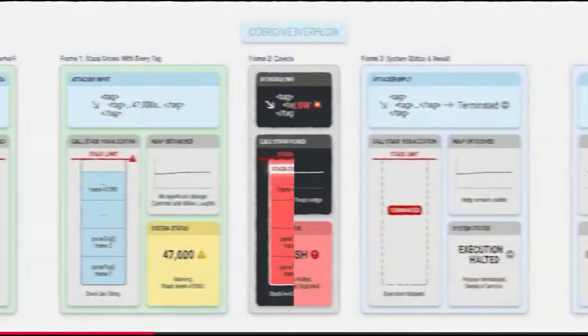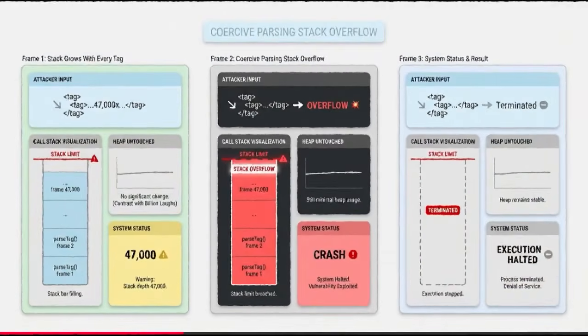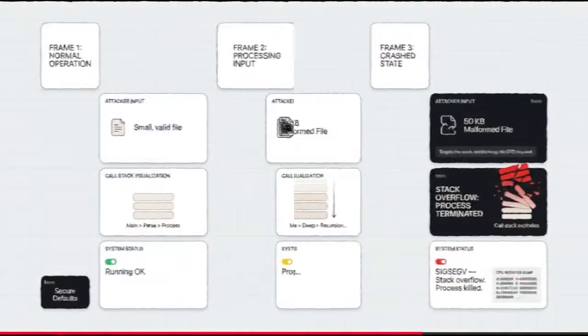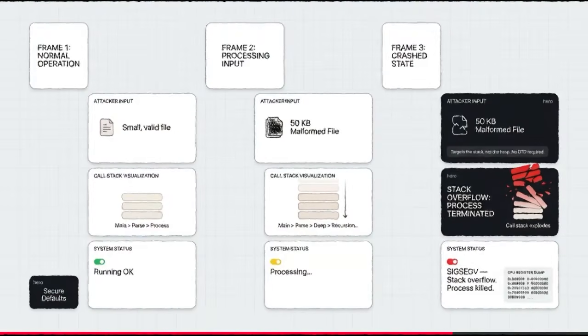Unbelievable. I've also heard of something called coercive parsing. How does that one work? Coercive parsing targets the stack instead of the heap. An attacker sends an XML document with tens of thousands of deeply nested open tags, but intentionally leaves out the closing tags. Oh, because the parser uses recursion? Right. Because it uses recursive function calls to process tags, every open tag adds a frame to the CPU's call stack. Eventually, you hit the stack depth limit, and a stack overflow just brutally terminates the process.